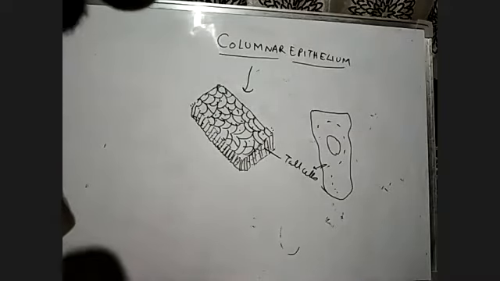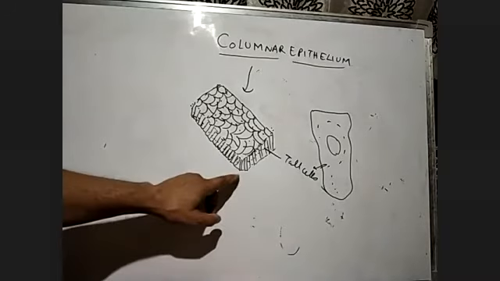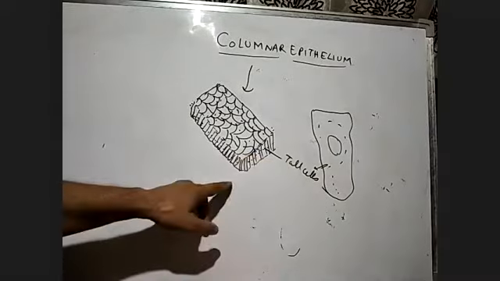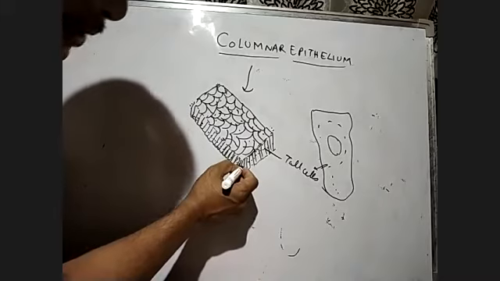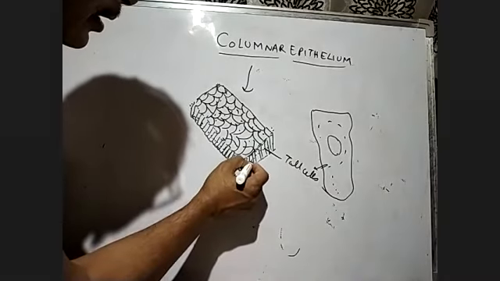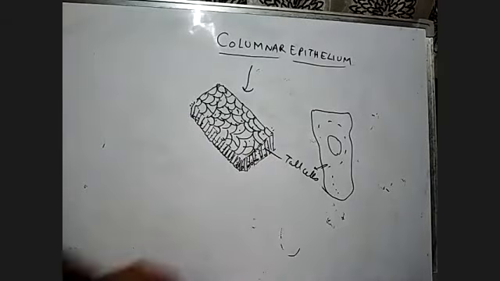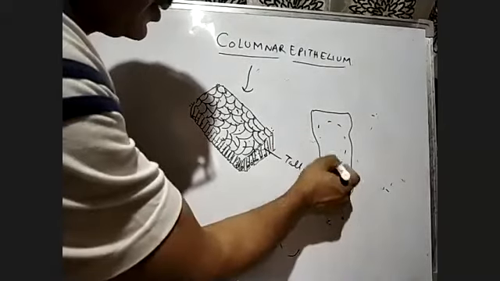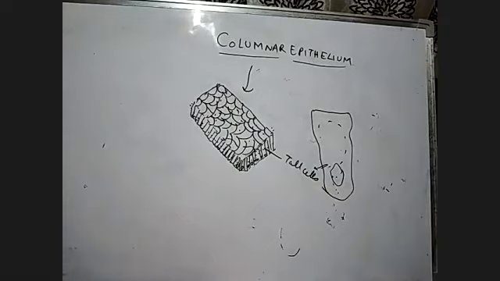So the columnar epithelium is composed of a single layer of tall and slender cells, and their nuclei are located at the base. Here you get the nuclei, here also you get the nuclei, here also at the base. Nuclei are located right at the base, or sometimes slightly above it, but still at the base.